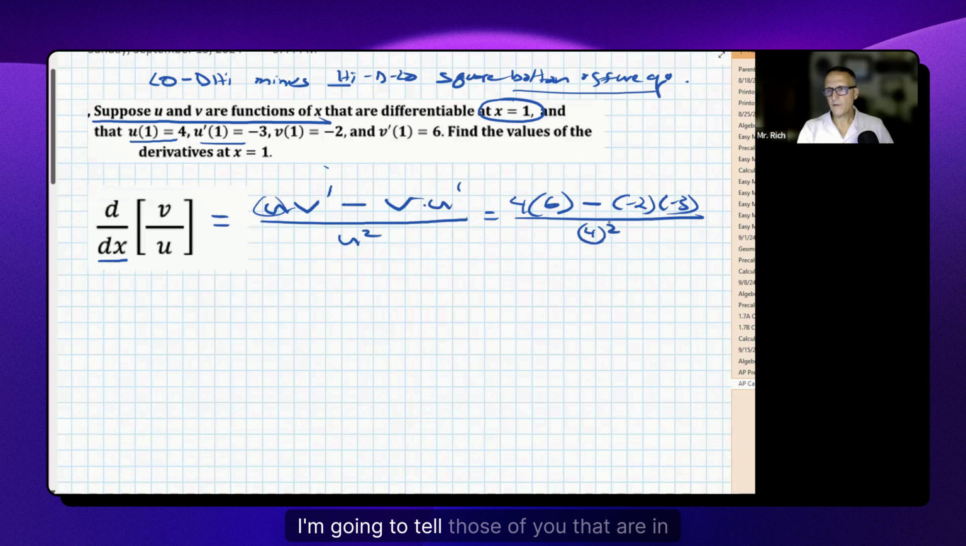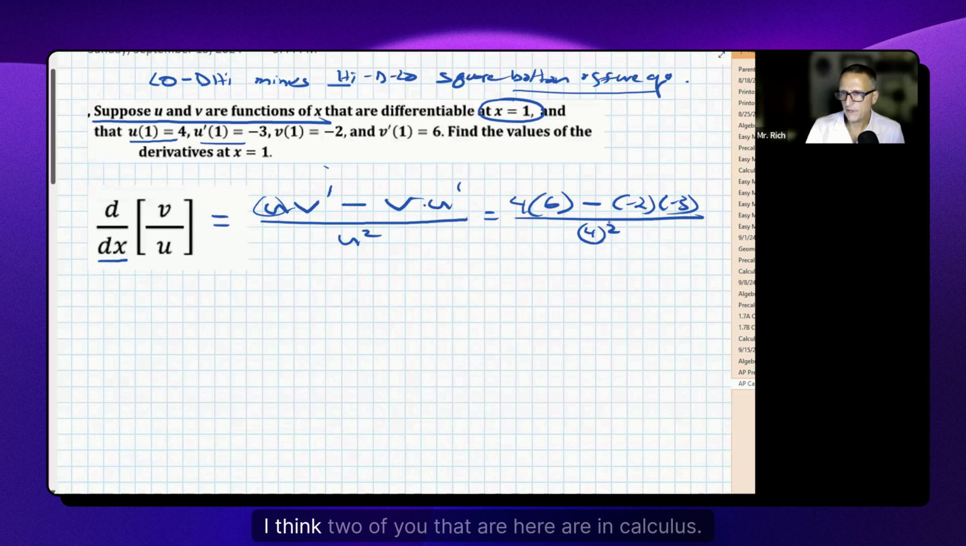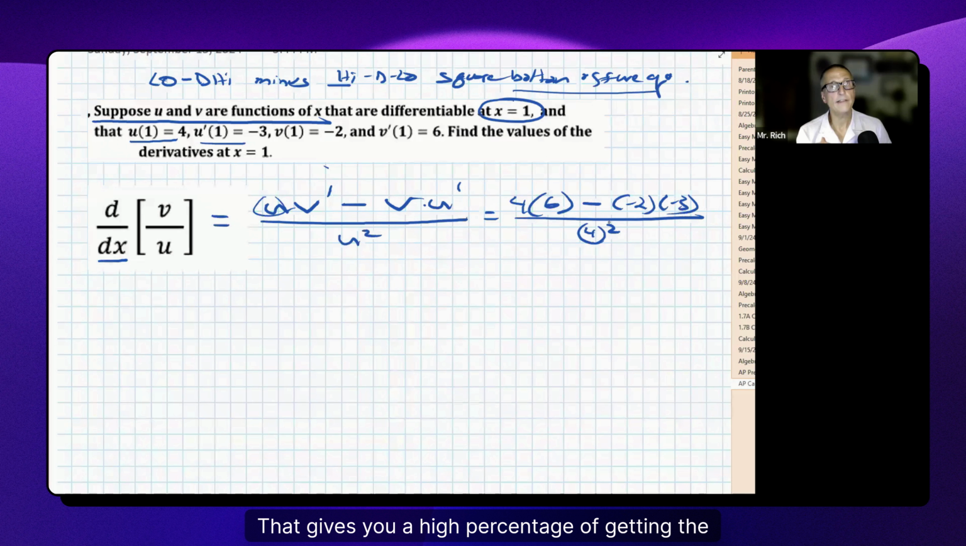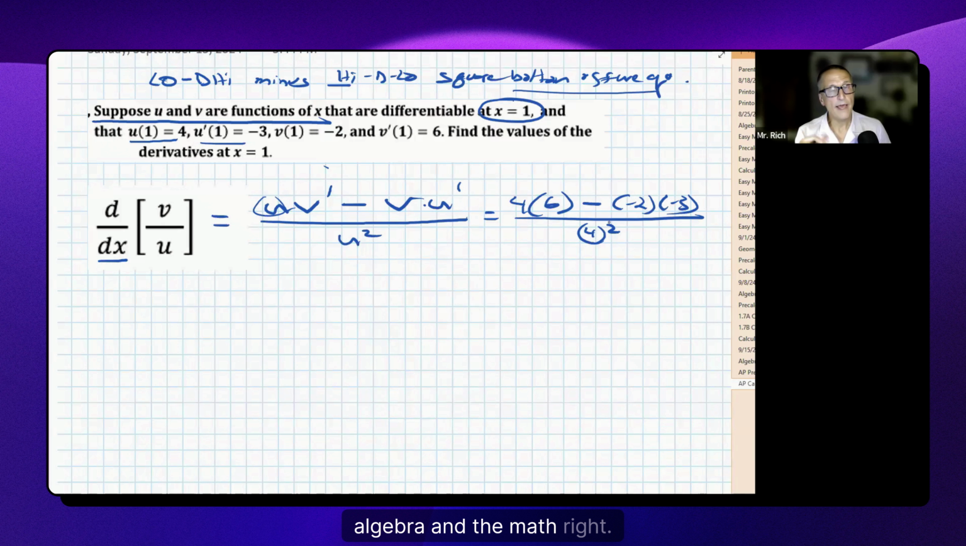Now, I'm going to tell those of you that are in calculus, I think 2 of you that are here are in calculus, this applies even for non-calculus problems. One of the frustrating things about algebra, and certainly in calculus, is knowing the calculus but getting a problem wrong because you messed up the algebra or the math. So you have to have a system for solving these problems that you're comfortable with that gives you a high percentage of getting the algebra and the math right.